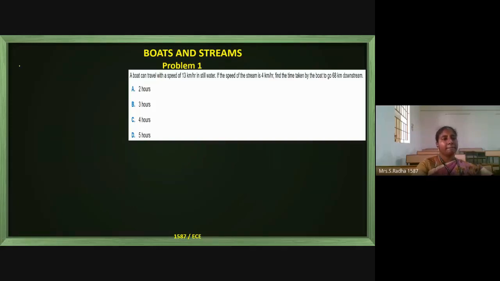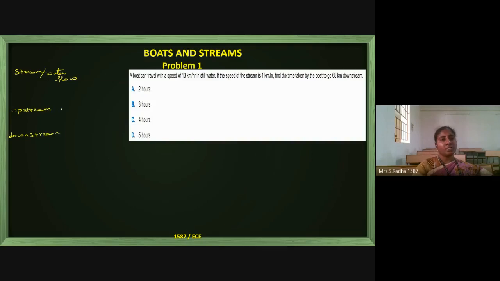Stream means it is water flow. You will have two things, upstream and downstream. Two terminologies are repeated in the entire topic.